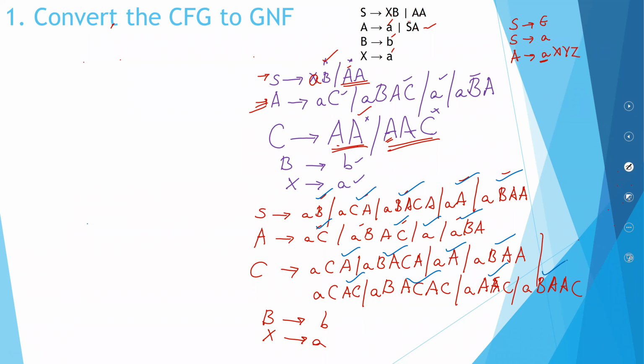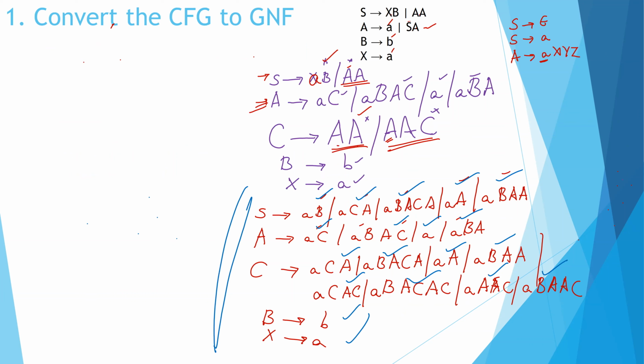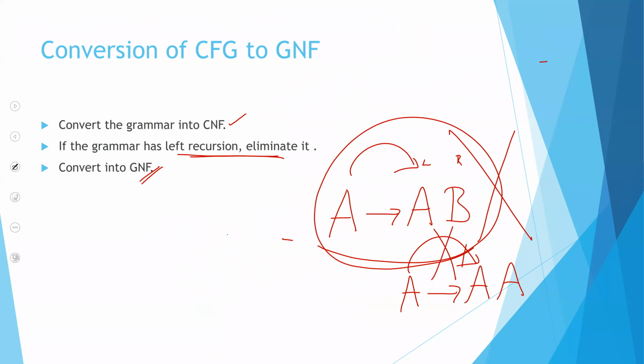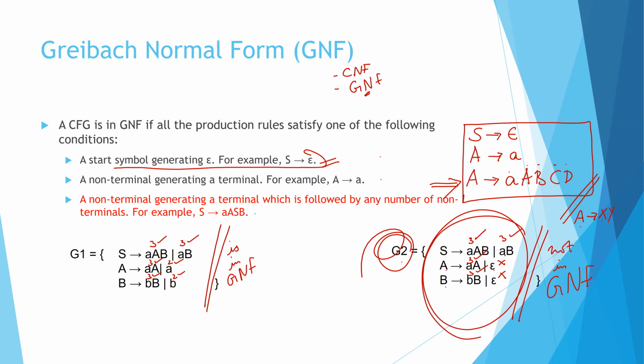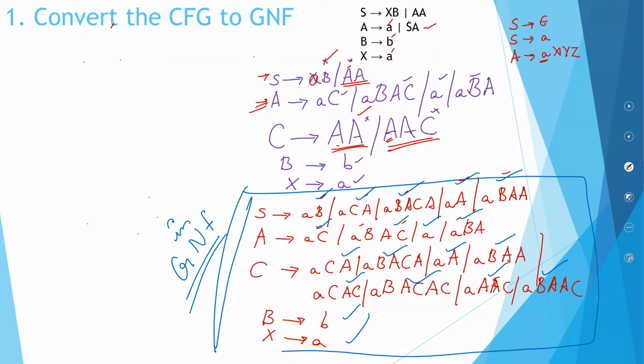Therefore, in GNF. I've converted it into GNF. This is my GNF.